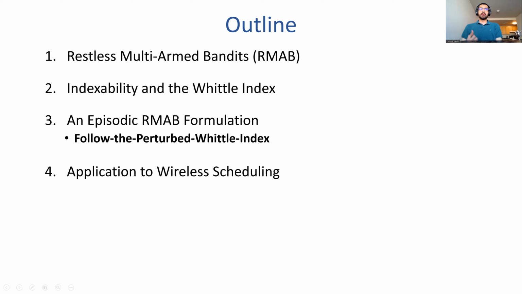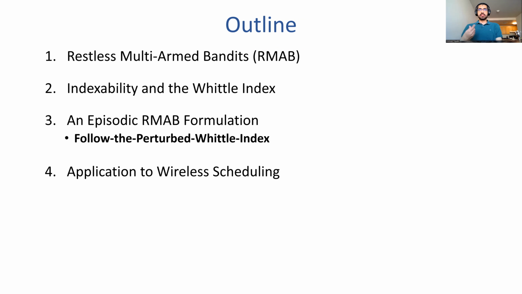Third, I will formulate an online formulation of the restless multi-arm bandit problem in which you have episodes, and in each episode you need to solve a new version of a restless multi-arm bandit problem. In this online learning formulation, we will propose an algorithm called Follow-the-Perturbed-Whittle-Leader based on Follow-the-Perturbed-Leader style of algorithms from online learning literature.